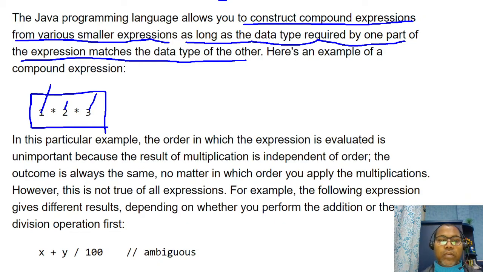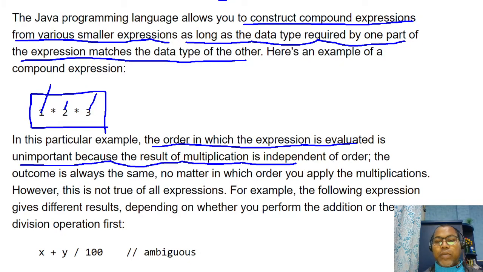The order in which the expression is evaluated is unimportant here, because all are multiplication operators. Whether you multiply from here to here to here, it doesn't matter which operator is evaluated first, since both are multiplication.